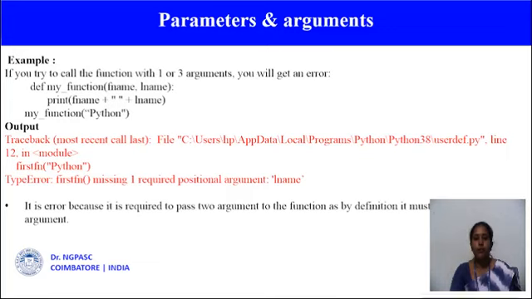So if you try to call the function with less or more arguments, you will get an error. That is a type error, because you should pass 2 arguments to the function as per the definition. So it should follow the positional order. So the order should be followed while using the required arguments.